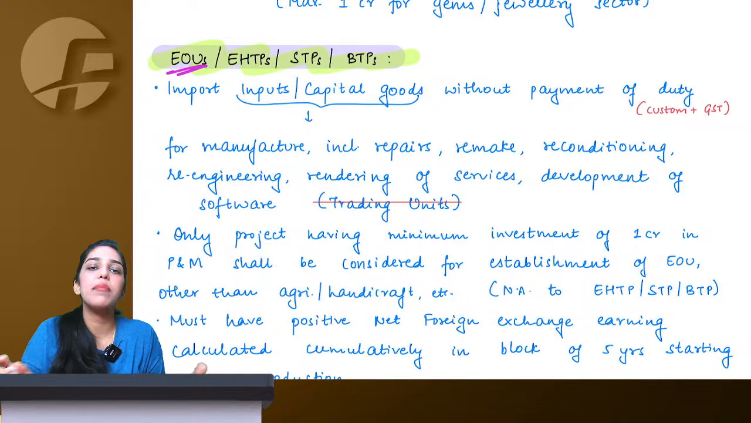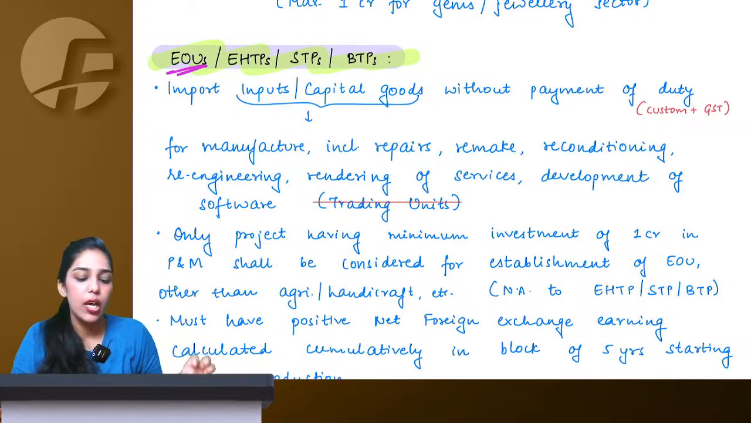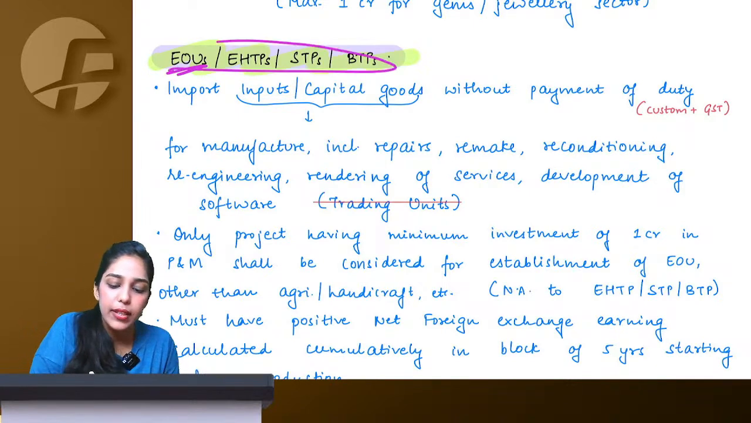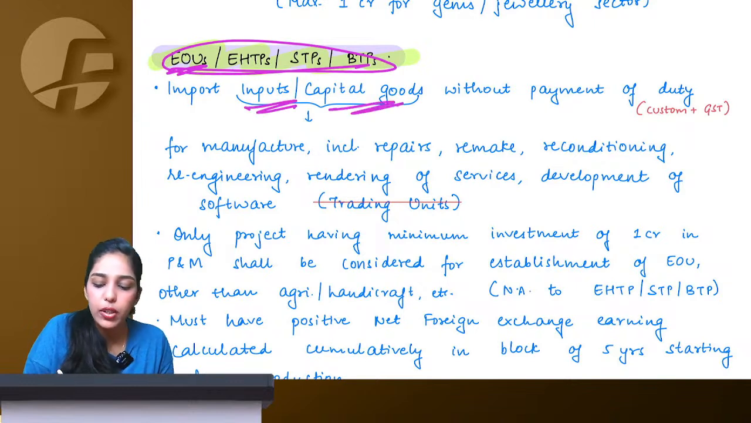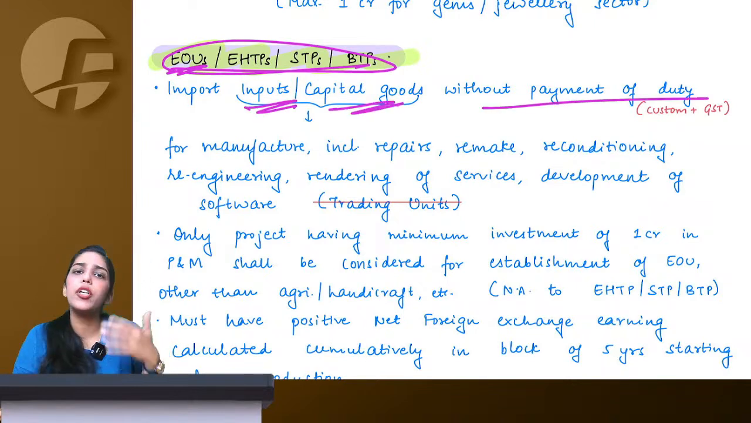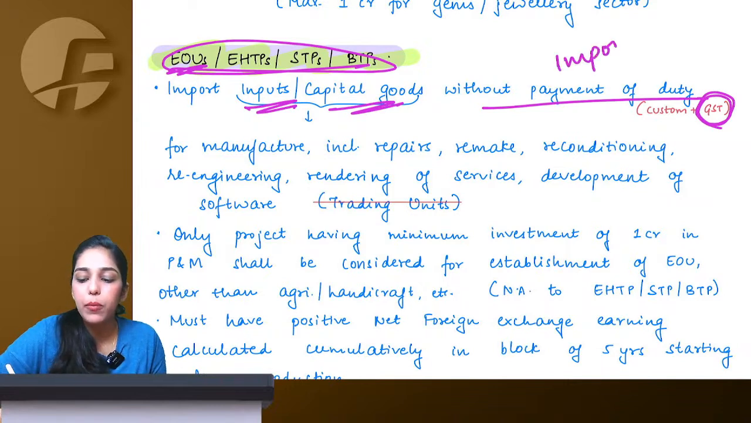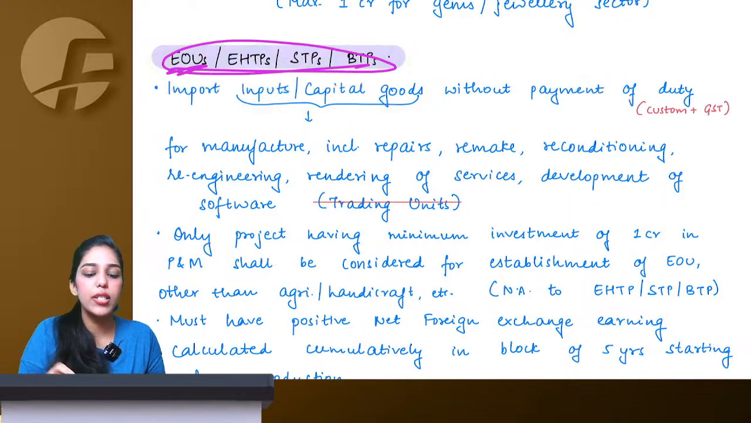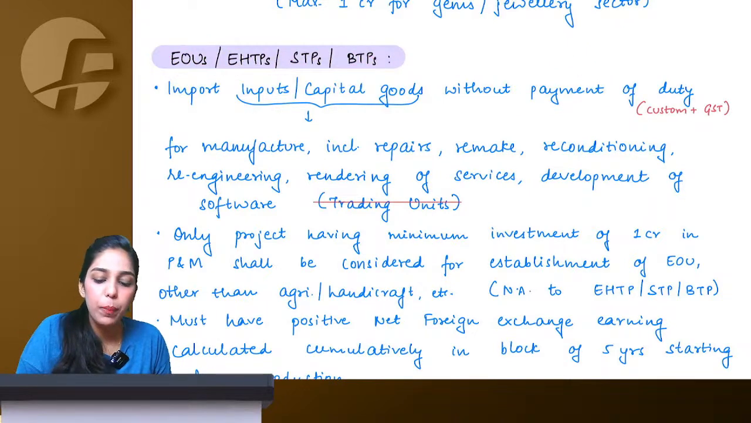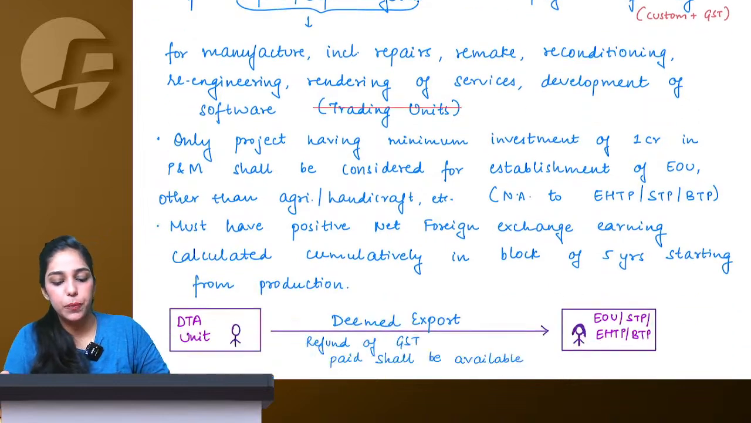If I am an EOU, the name says everything: I am an export oriented unit. They are saying that these people can import inputs or capital goods without payment of any duty. We have studied this in the GST chapter also. We have a chapter named import export under GST, where I have taught you that EOUs can import goods completely duty free. No need to pay customs, no need to pay GST.